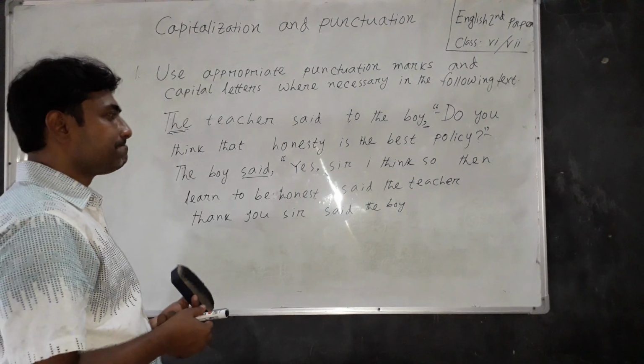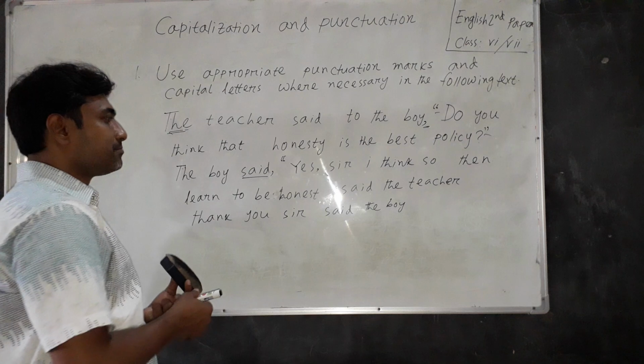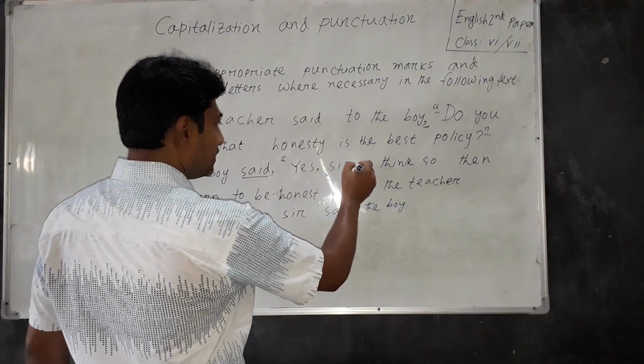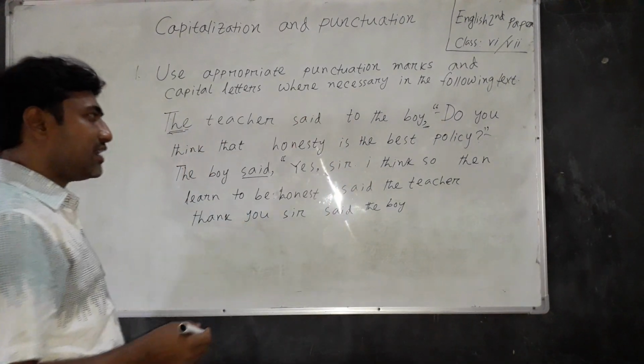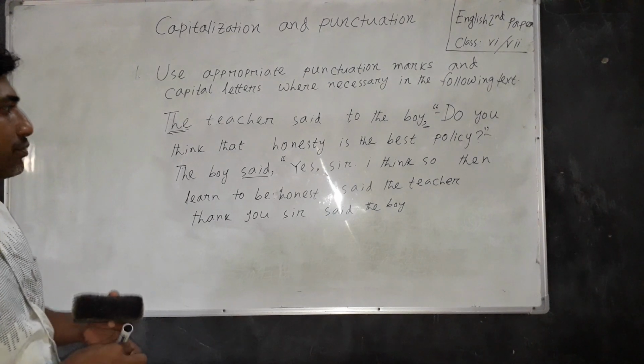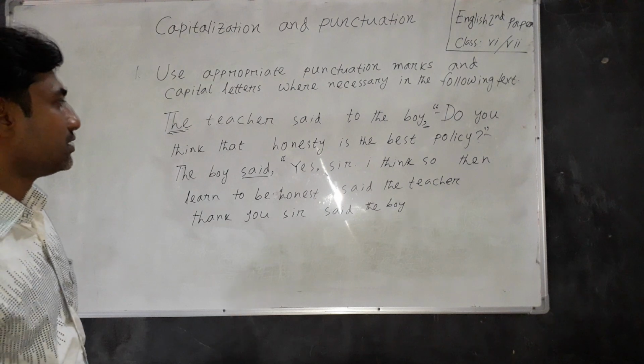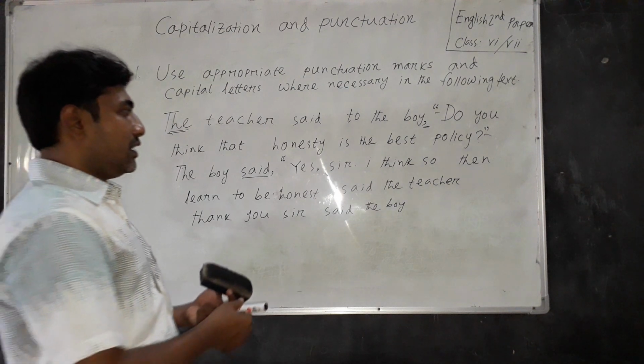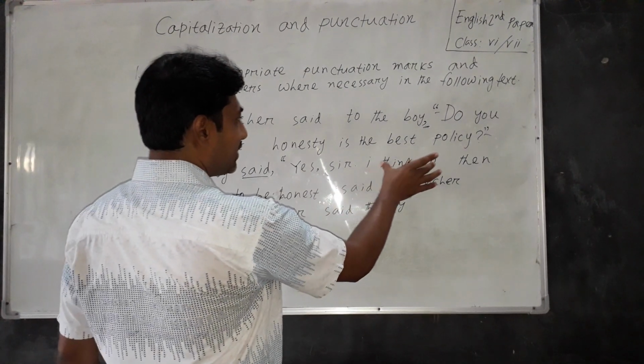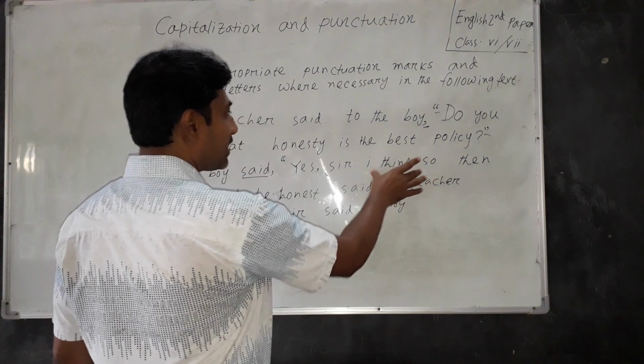Dear students, here the sentence ends, and that's why we have to use a full stop. And there is another direct speech here, I think so.